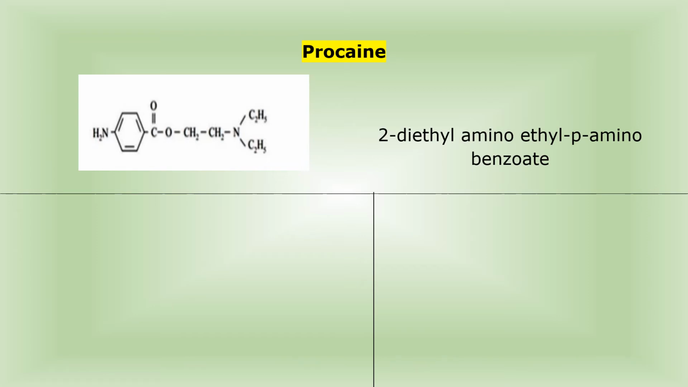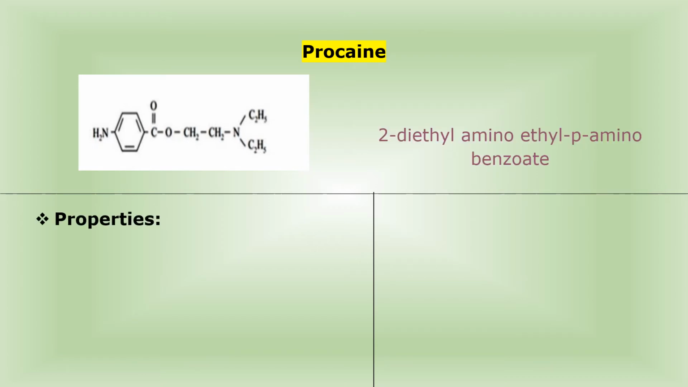So this is your chemical name. 2-diethyl amino, see, this is your 2-diethyl amino. Then again ethyl, this is the structure of your ethyl. Then next, write down the name of the basic structure, that is para-amino benzoate. Means this is the structure of procaine and this is the chemical name of procaine: 2-diethyl amino ethyl para-amino benzoate. This is one of the important structures from the exam point of view, that is procaine.